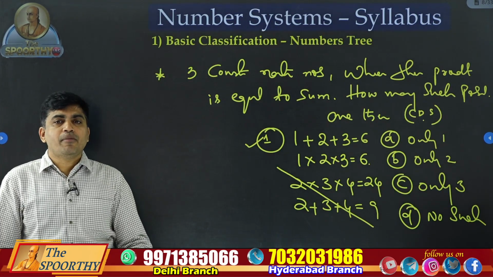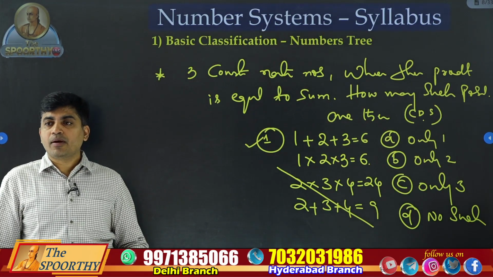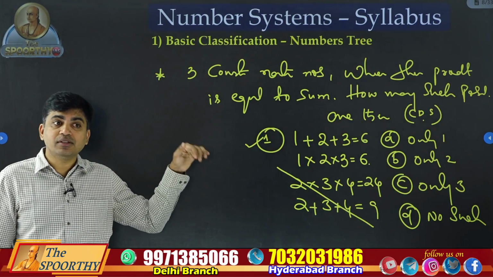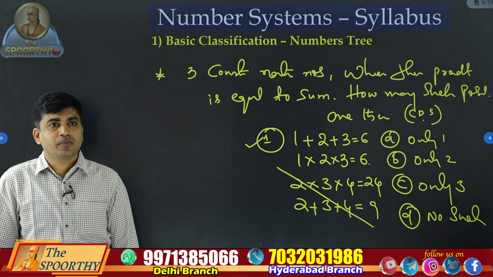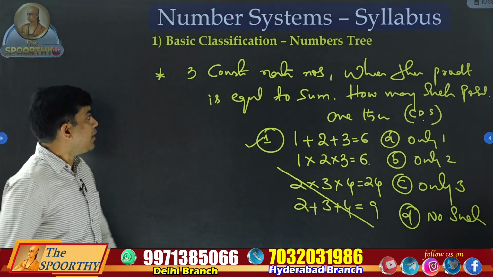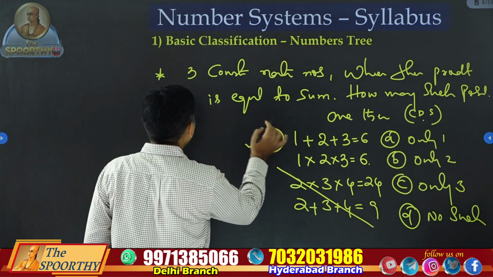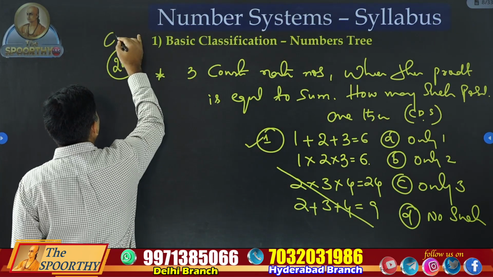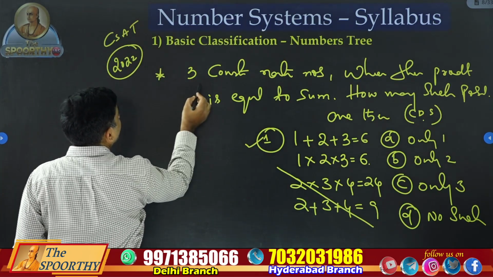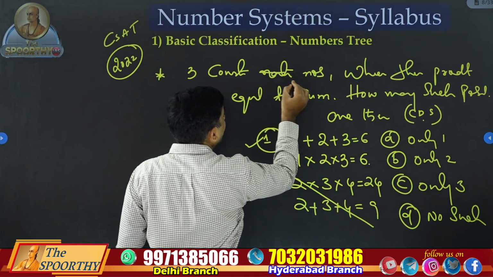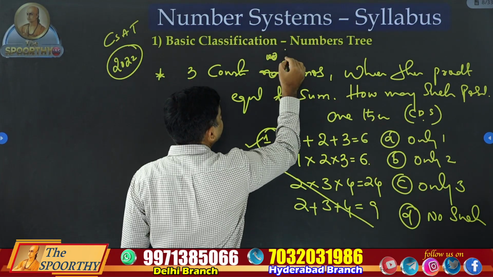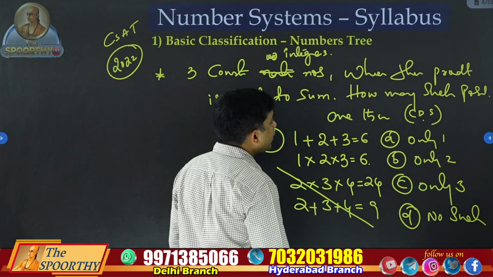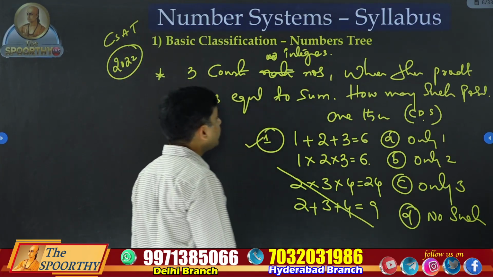Every year we normally say previous year questions are important, but some people remember the standard questions and answers also. That is not the correct way. In the CSAT exam, I think in 2022, they asked this question: 3 consecutive integers where their product is equal to their sum.